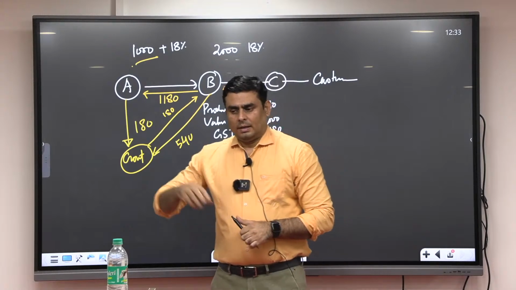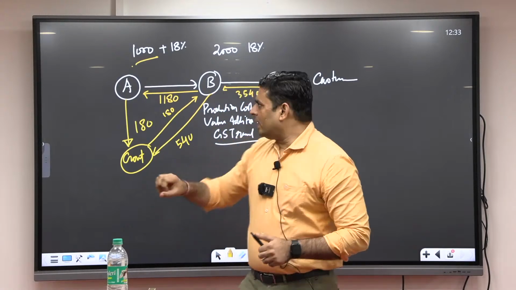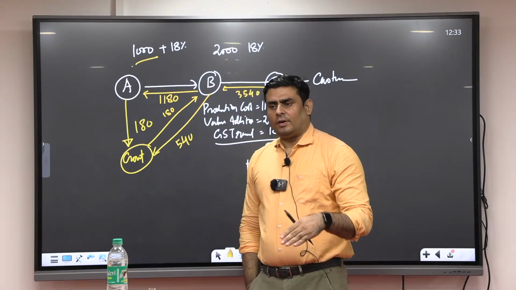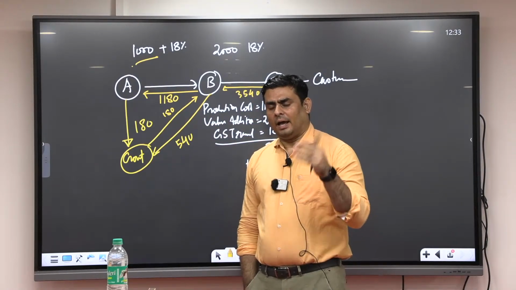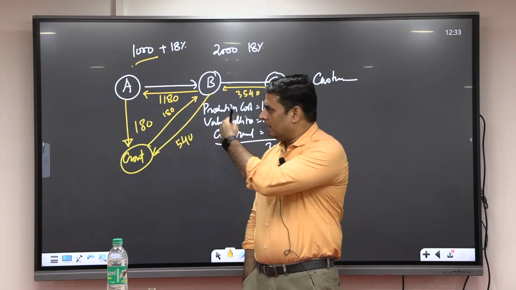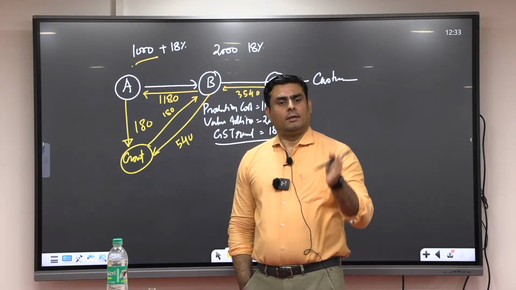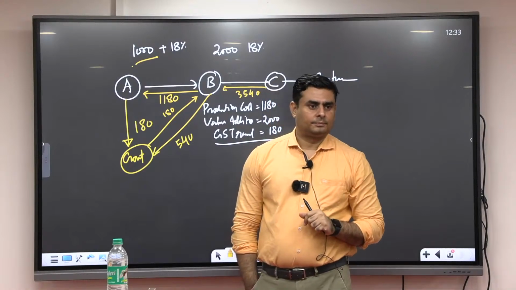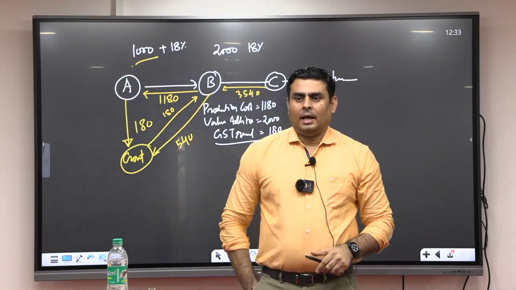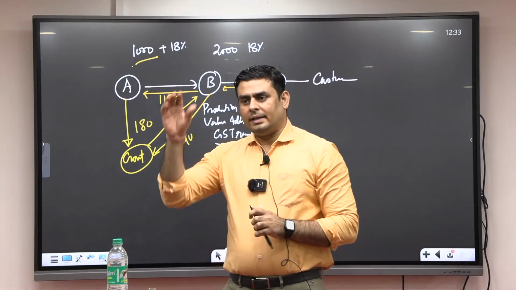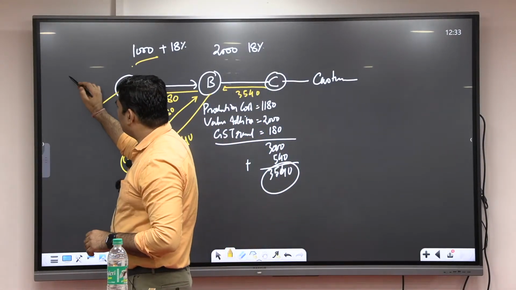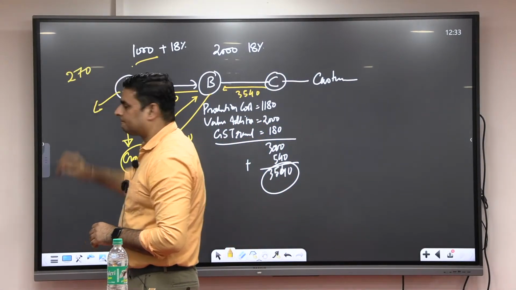Here you can call another way. Like you are not sure how many units A has sold. So a team of indirect tax people, GST people, went to investigate at A's premises, and they went to their godown and counted how many inventories are there. They found that the inventory at A is somewhere around 270.